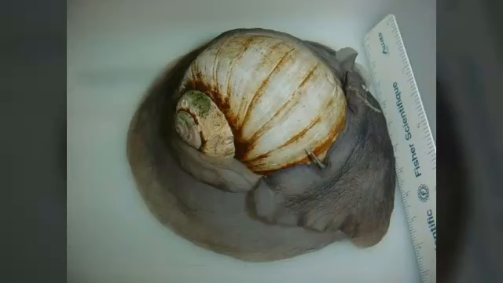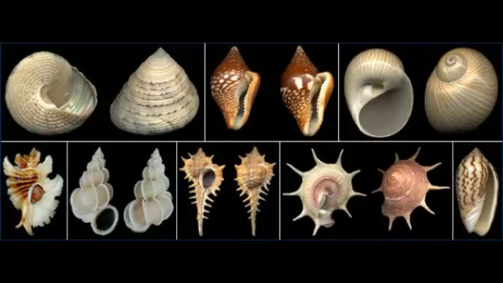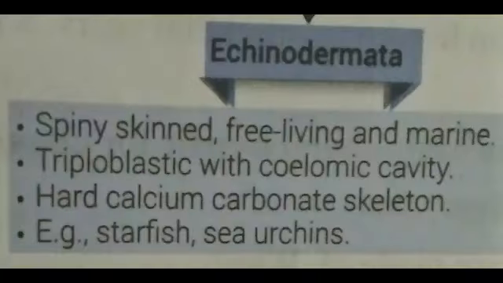There are lots of different types of organisms present in phylum Mollusca. These are the examples of the phylum Mollusca. And the body covering layer is made up of calcium carbonate, which we use in our houses also. Next one is Echinodermata.